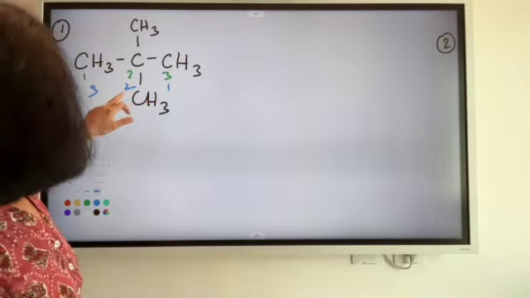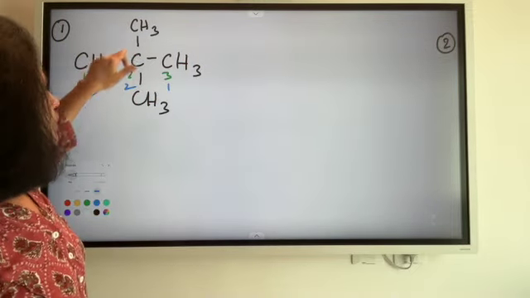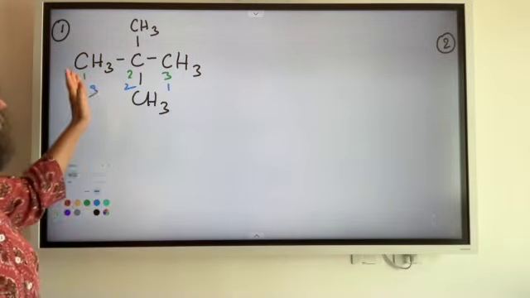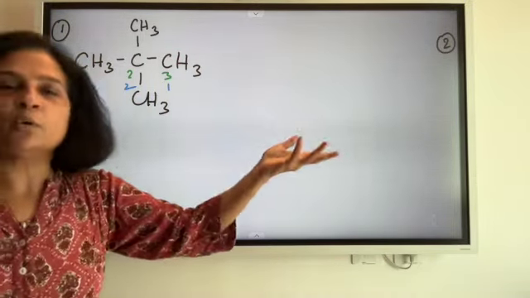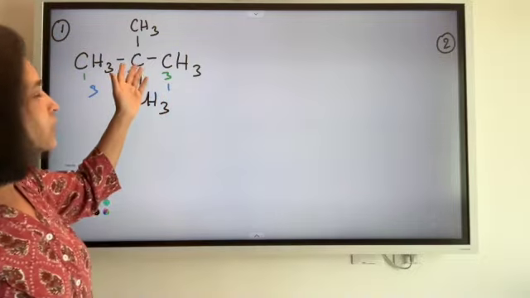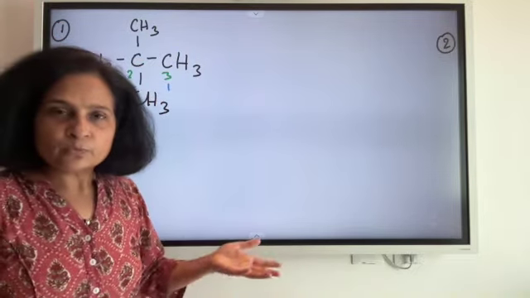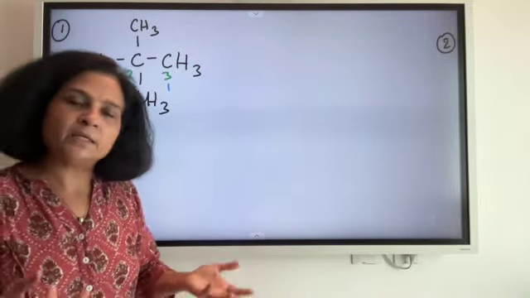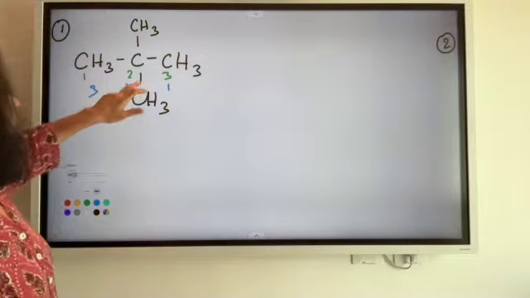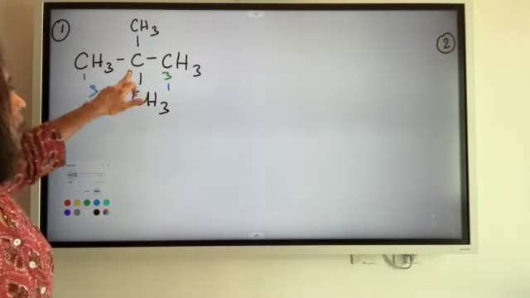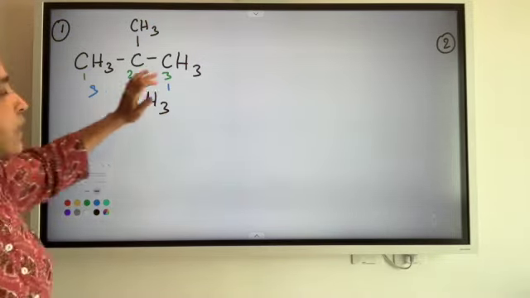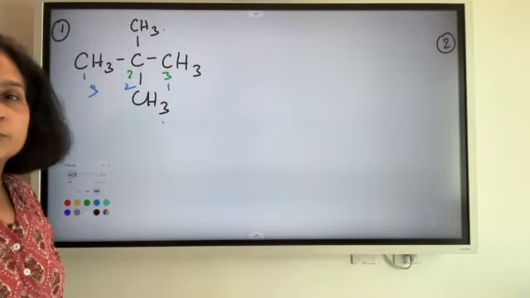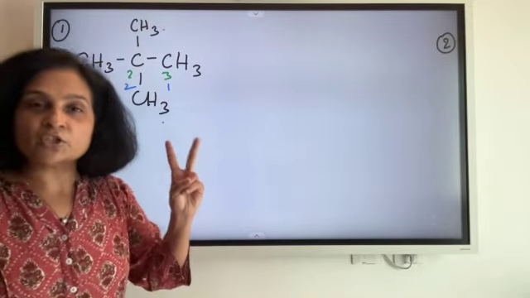Now if you look at the positioning of these substituent groups, they are both on the second carbon. Now be it written in the green wala or the blue wala format, we end up getting the attachments on the second carbon only. So it is not material कि मैं blue wala numbering use करूँ या green wala. I will end up getting the same name. Now what do I do now? After having identified the longest chain, numbered my carbons, now I am going to name the substituent groups here. They are both methyl attached on the second carbon.